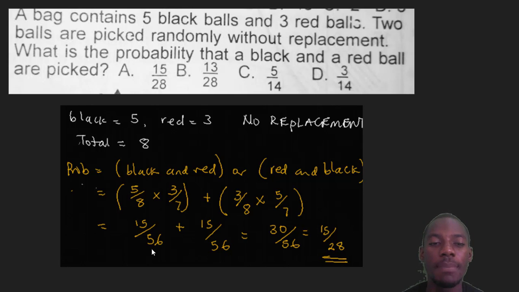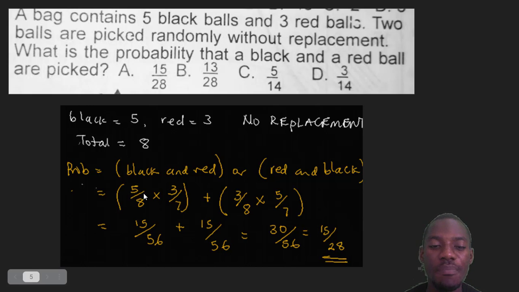What does that mean? Now in the bag we have black balls are 5, red balls are 3, but it's a no replacement question, right? So the total balls is 8, 5 plus 3 is 8, right? Now the probability can be you pick a black and a red, or you pick a red and a black. Since it said 2 balls randomly, it is either black and red or red and black, but we don't know. So it is either black and red, and black and red means black is 5 over 8 and means times. Red, because there's no replacement, red is 3.